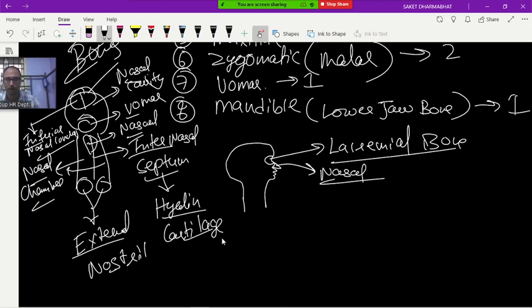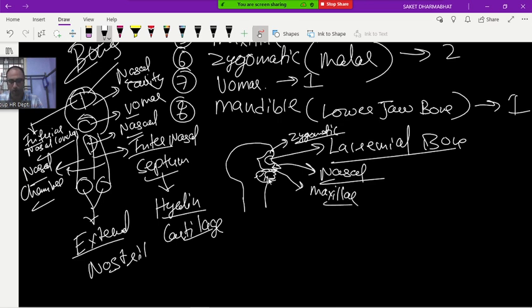Now, surrounding the eyes, which bone is there? Tell me. Zygomatic. Clear? The upper jaw bone is called what?